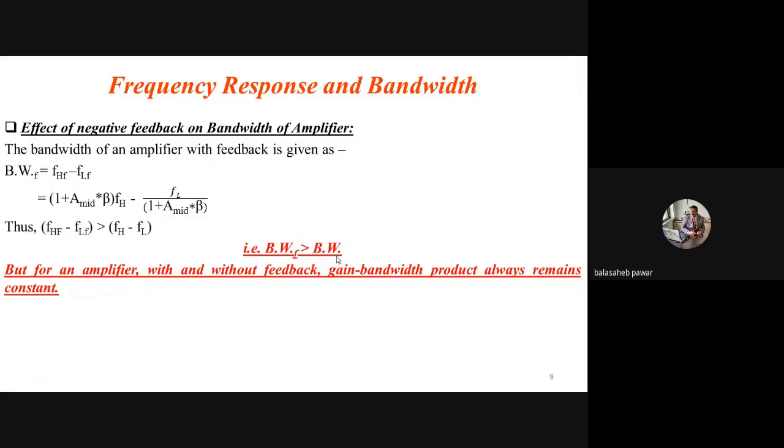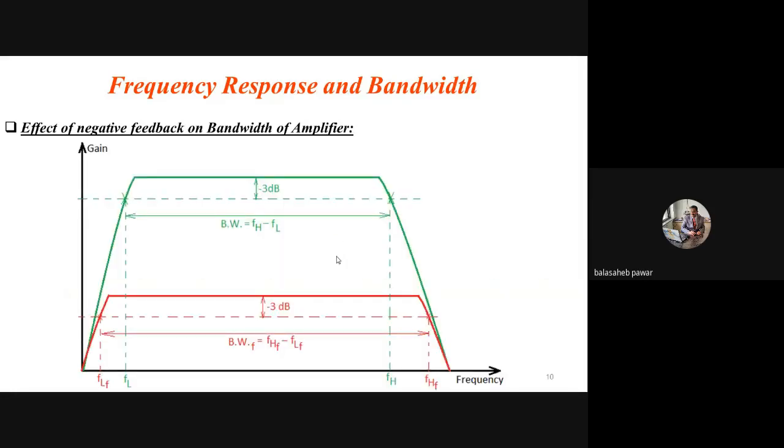So see, from the first parameter and this one, that is bandwidth, in case of gain, what we observe is there is a reduction, gain gets decreased. But what is the another advantage? Even if gain gets decreased, the advantage of negative feedback looking towards this bandwidth is what? Bandwidth gets increased. See, what is the significance of bandwidth or increase in bandwidth? While studying the frequency response, at that time also I might have explained it.